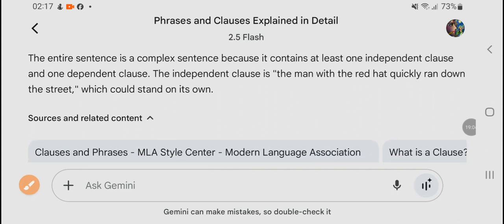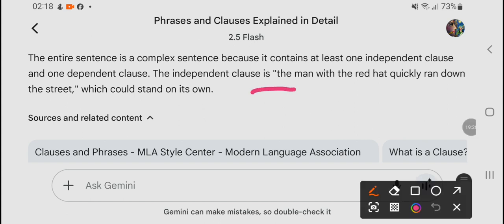So here the entire sentence is a complex sentence because it contains at least one independent clause and one dependent clause. The independent clause is: the man with the red hat quickly ran down the street.